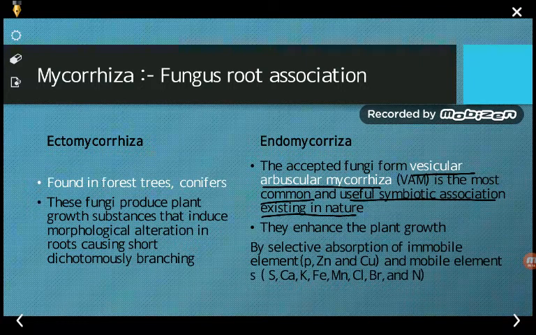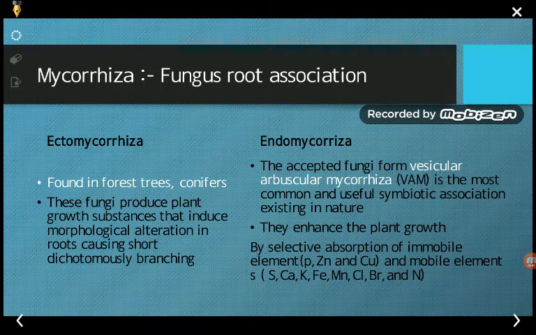So now coming to the benefits of mycorrhiza. It has many benefits. It enhances the growth of a plant. Not only this, they enhance the selective absorption of certain immobile elements as well as the mobile elements. And you can also say that they improve the biological nitrogen fixation of the legume and also improve nodule formation. मतलब nodule का formation को improve करता है.